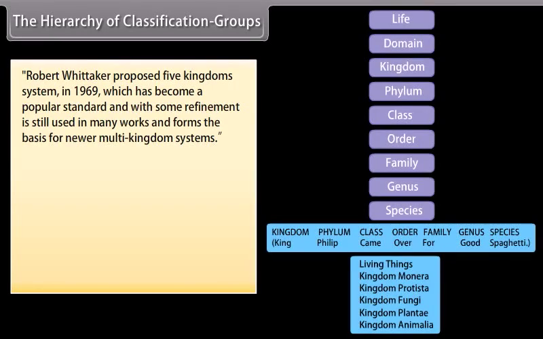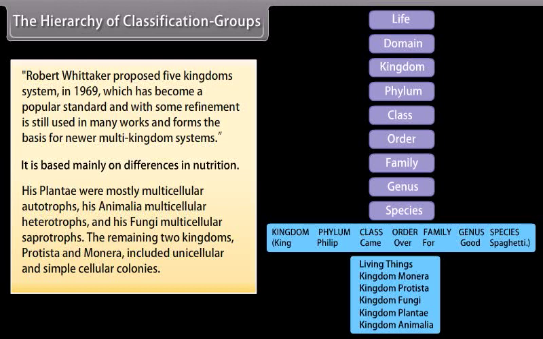Robert Whittaker proposed the five kingdoms system in 1969, which has become a popular standard and with some refinement is still used in many works and forms the basis for newer multi-kingdom systems. It is based mainly on differences in nutrition. His Plantae were mostly multicellular autotrophs, his Animalia multicellular heterotrophs, and his Fungi multicellular saprotrophs. The remaining two kingdoms, Protista and Monera, included unicellular organisms and simple cellular colonies.